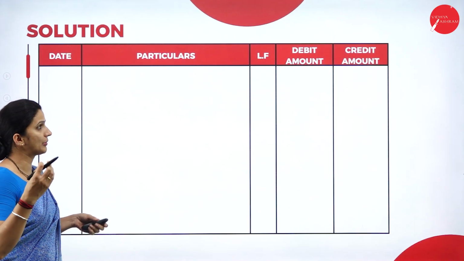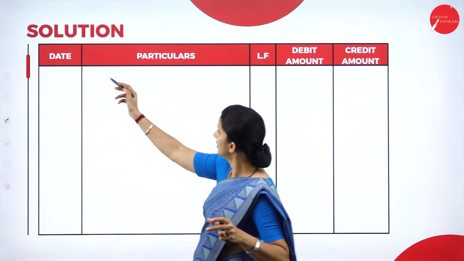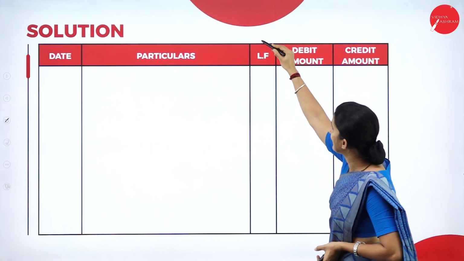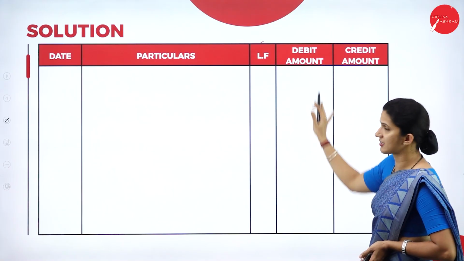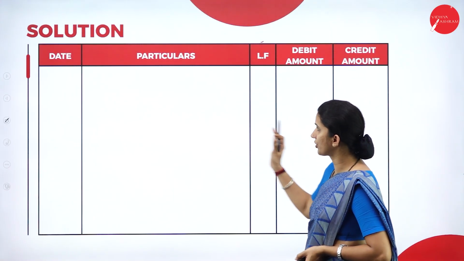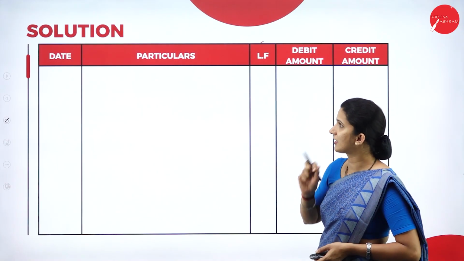And now I'll just simply explain the columns that we need. In your journal, one is the date column, then particulars, then LF, that is the ledger folio column, and two amount columns, one debit column and one credit column. This is how the format of journal entries will look. So now we'll start the solution.